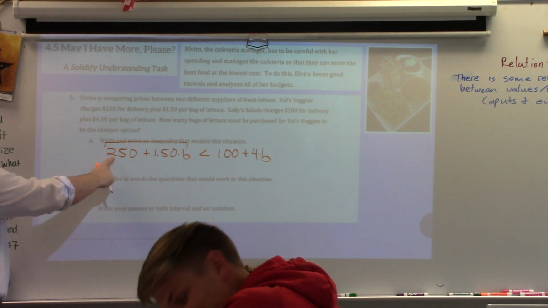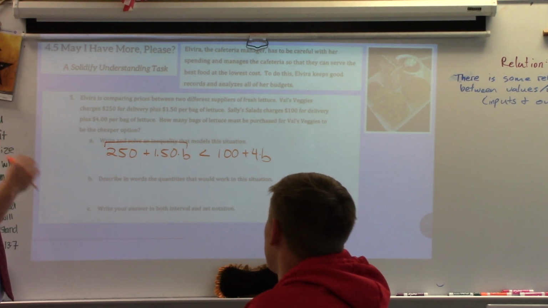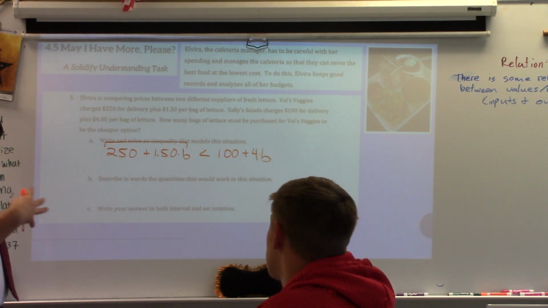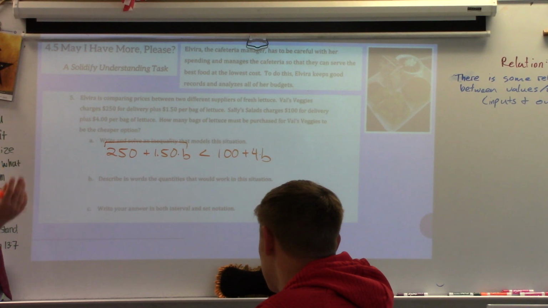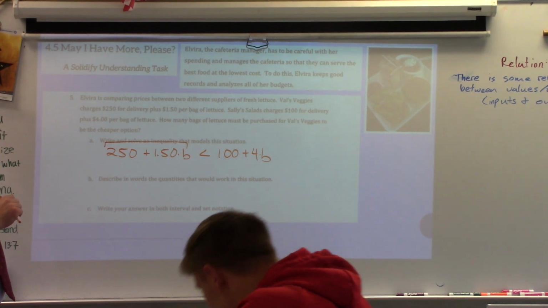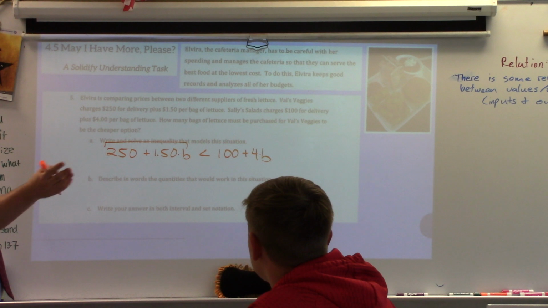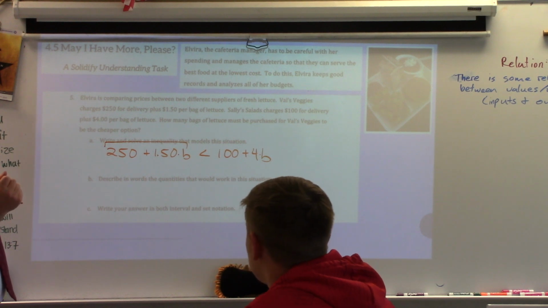There is a delivery fee, yep. But what are we adding up? What is this whole thing? Okay, what about Val's Veggies though? It charges $2.50 for delivery. It's $1.50 per bag. Okay, it's $1.50 per bag, and what she said about the delivery fee.